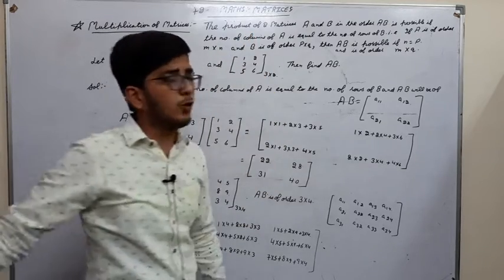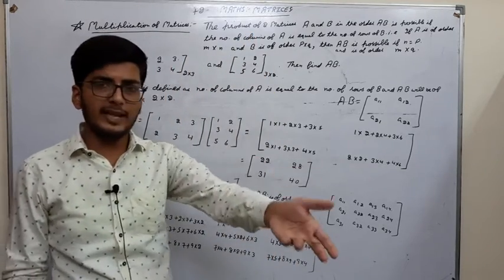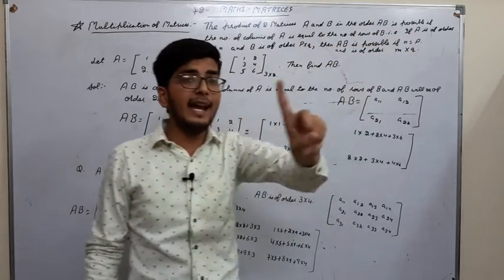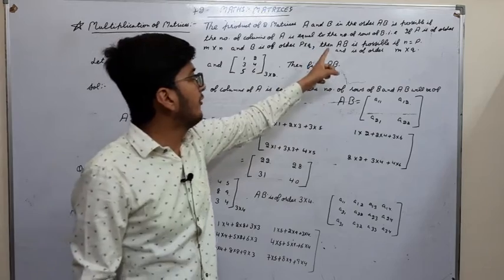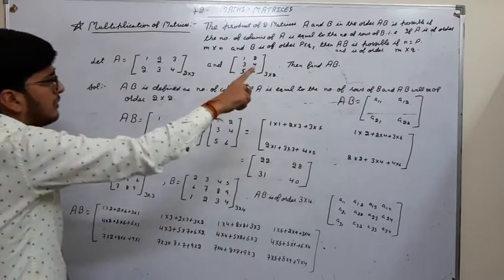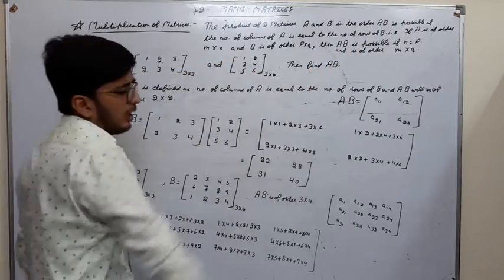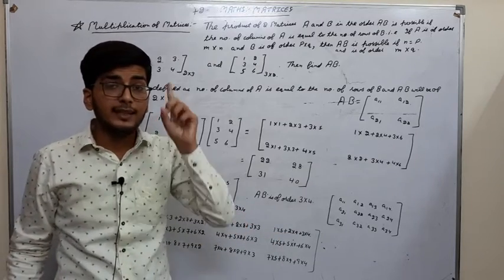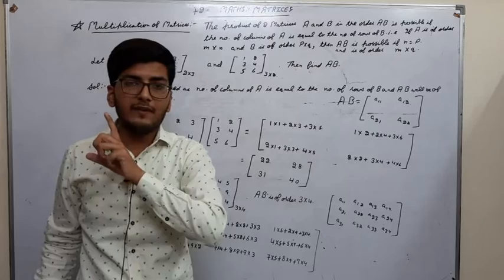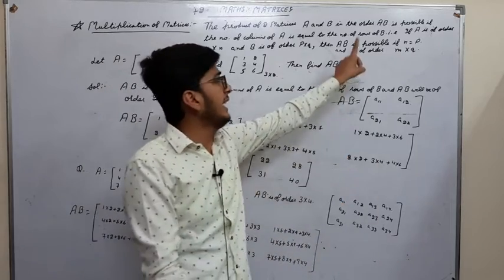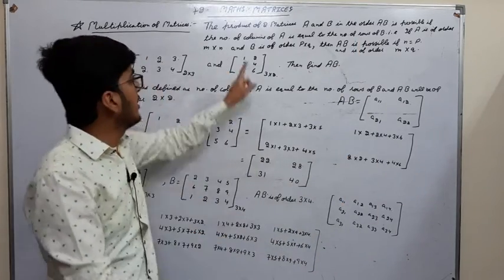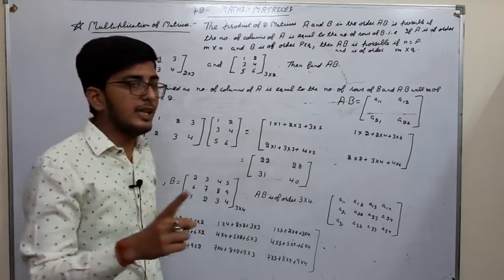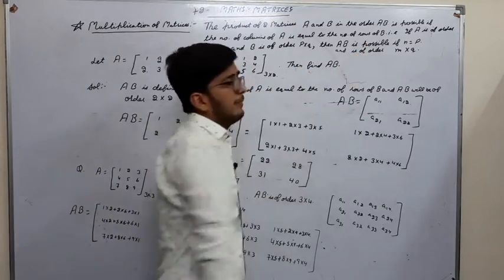The product of two matrices, first of all: two matrices A and B will be multiplied in the order AB, if it is possible. If the number of columns of A is equal to the number of rows of B. This is a must condition, otherwise we can't multiply A and B. The number of columns of matrix A must be equal to the number of rows of matrix B.